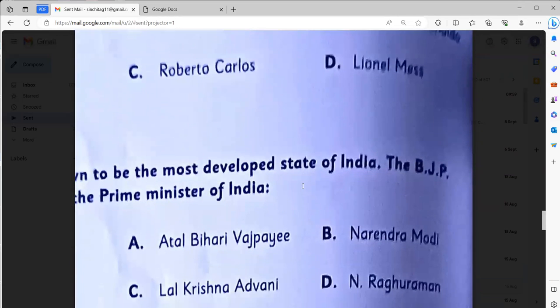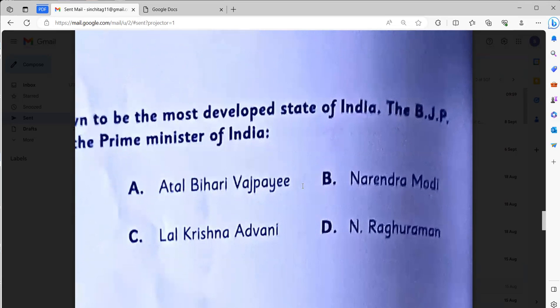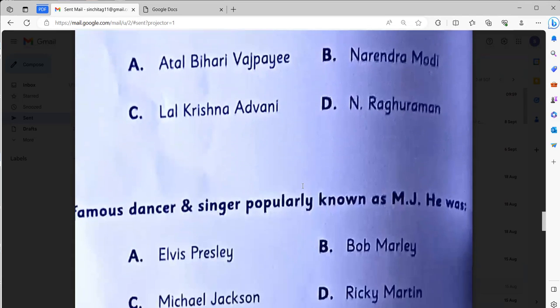Gujarat is known to be the most developed state of India. The BJP leader, who is also the Prime Minister of India, is Narendra Modi. Number B.